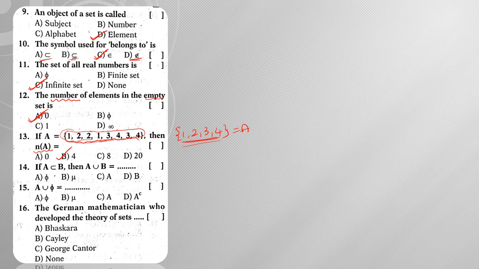Next, if A is a subset of B, then A union B is equal to, we have already discussed this. A subset of B means B is the bigger set, then A union B is given by set B. Next, A union empty set. A is a set, and when you add the empty set, it will be equal to the set itself. A union empty set is equal to A. Next, the German mathematician who developed the theory of sets. The father of sets is George Cantor.